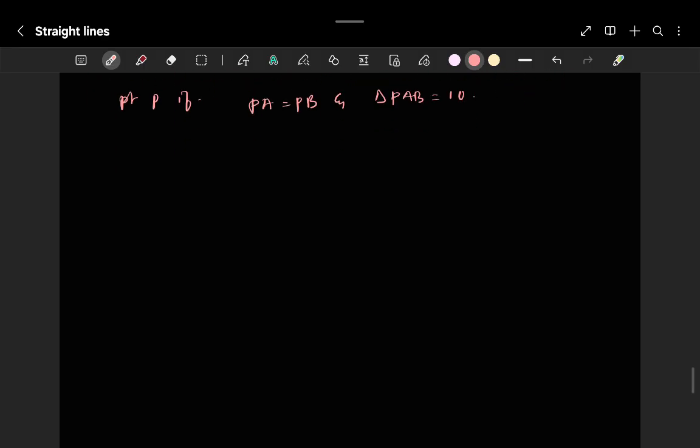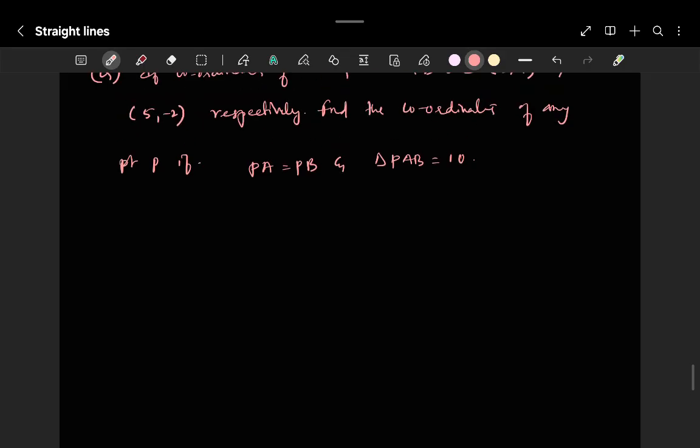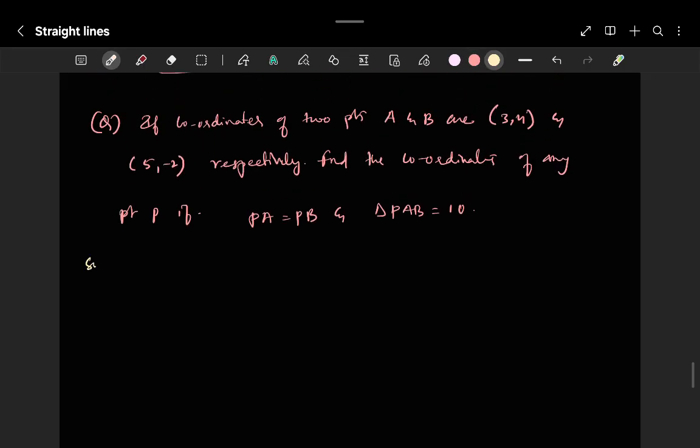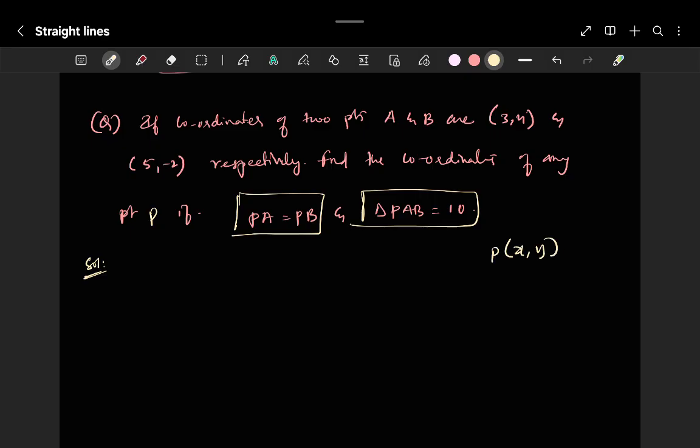Okay now, this is the question they gave. How many conditions they gave? 2 conditions. How many unknowns do we have? 2 unknowns. P, let us consider (x, y). So 2 unknowns, 2 equations. Yes, we can solve it.